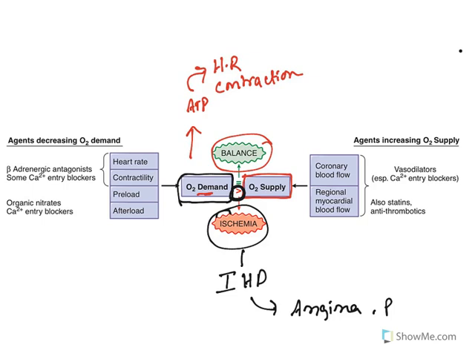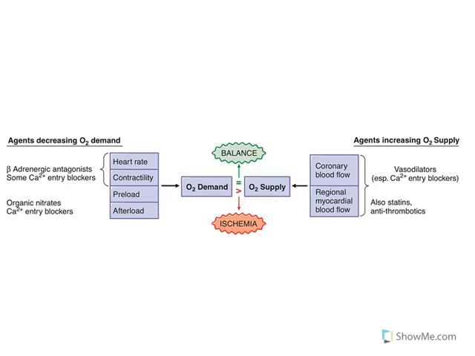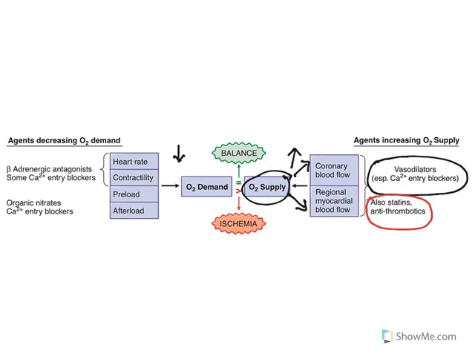Now, understand the remaining things. Our job is to reduce the oxygen demand or to increase oxygen supply. How can we increase oxygen supply? By increasing coronary blood flow, or increasing blood flow to regions of the heart. This is possible by using vasodilators and calcium channel blockers. Or in certain cases, if lipid accumulation is there, to control that, statins and antithrombotics should be used.